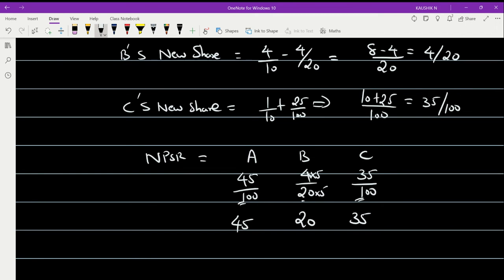Am I making sense to you? Yes. Now, make sure whether it can be further simplified; you have to simplify it. So 45, 20, and 35 will go in the 5 table, right? So 5 nines are 45, 5 fours are 20, 5 sevens are 35. If you fail to present it in this simplified manner, then you will be losing some marks. Please make sure that you have understood.